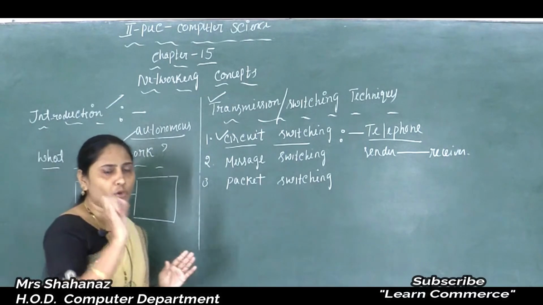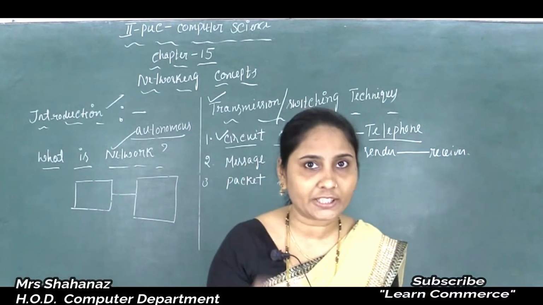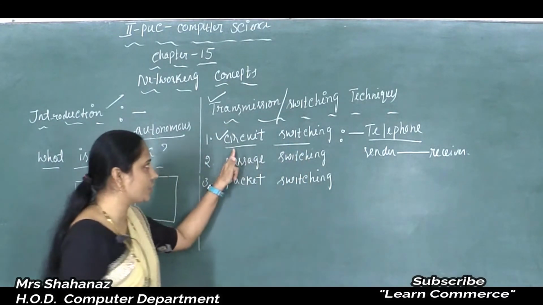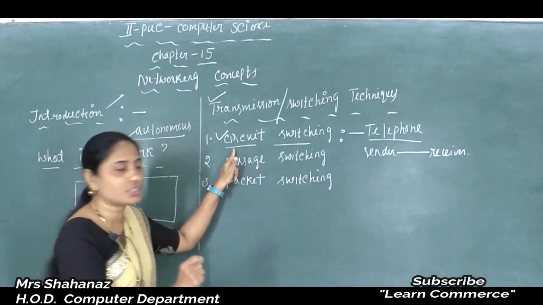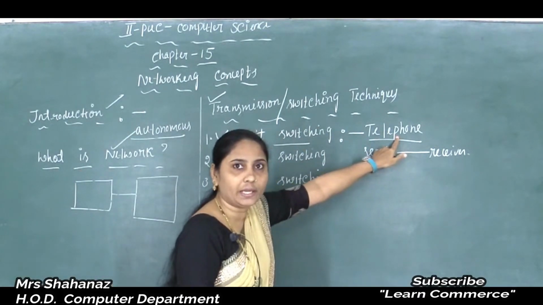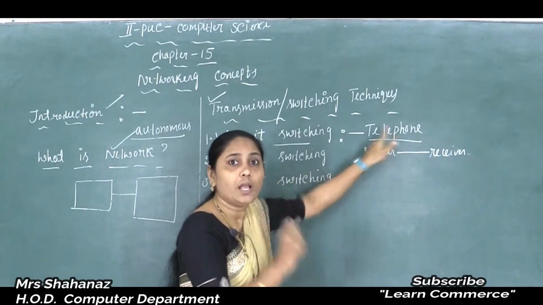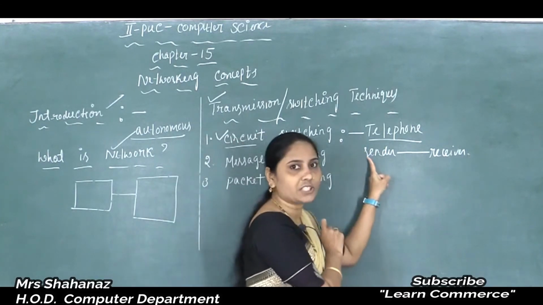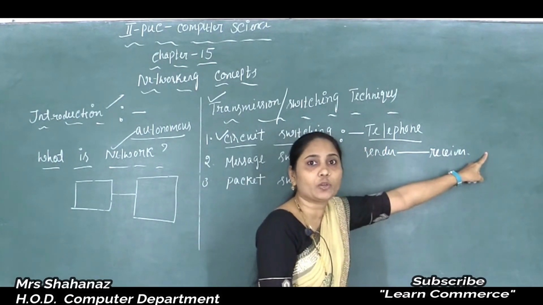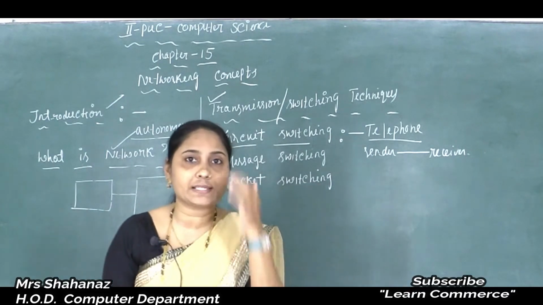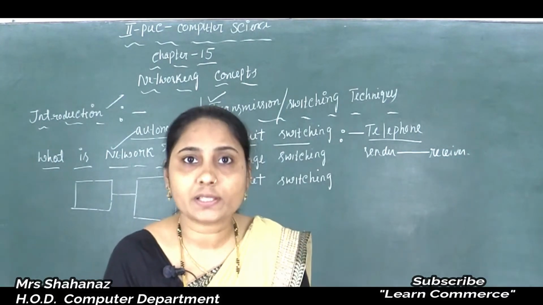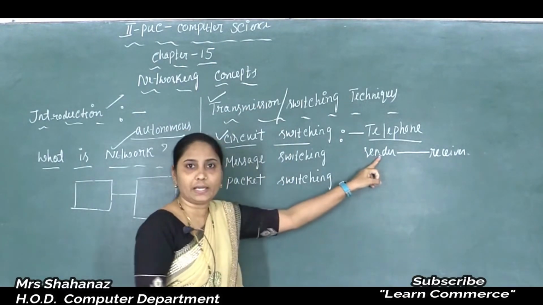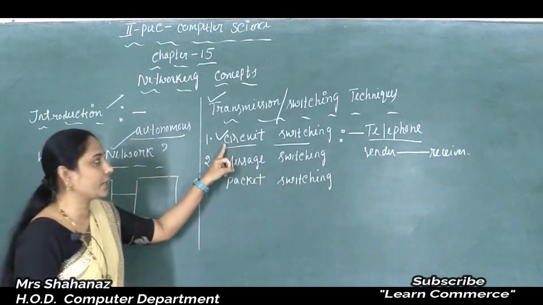The most important point is that the connection is from one end to another end. In the case of circuit switching, the first example I used was the telephone switching. In telephone switching equipment, a connection exists between the sender's telephone and the receiver's telephone by using wires, and it stays until the connection is terminated. Clear this point here? So this is about circuit switching.